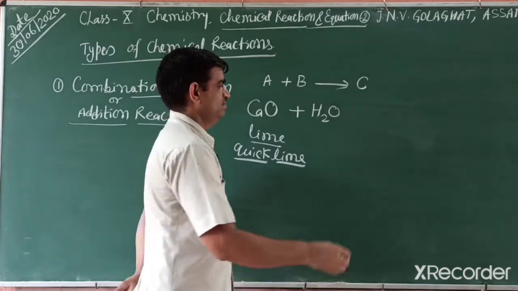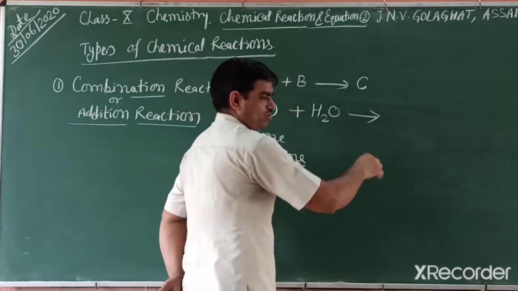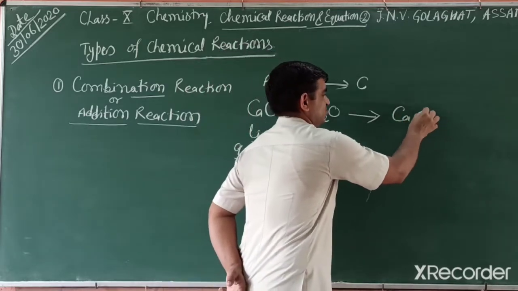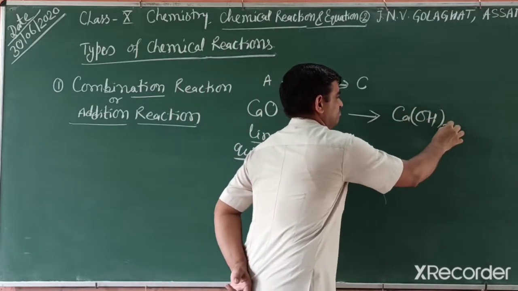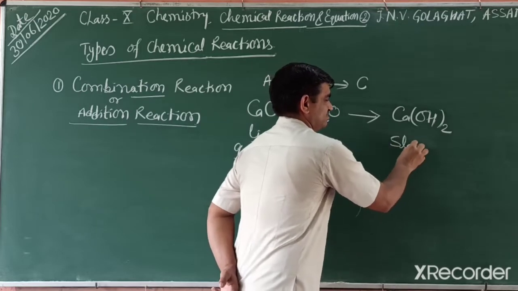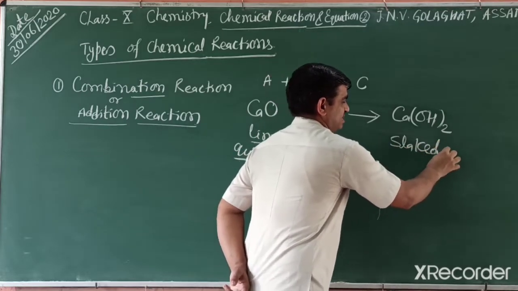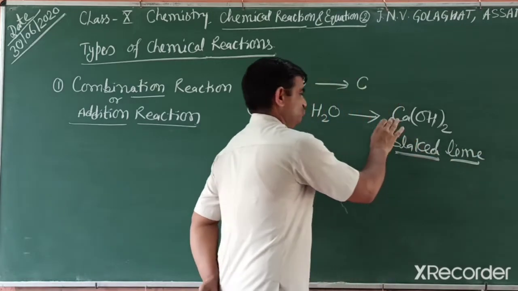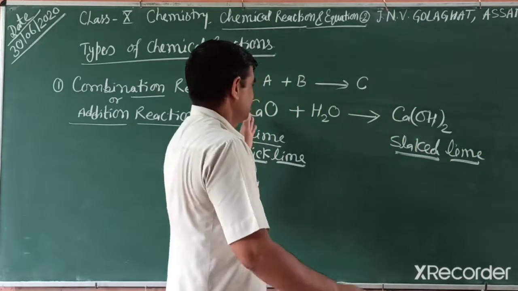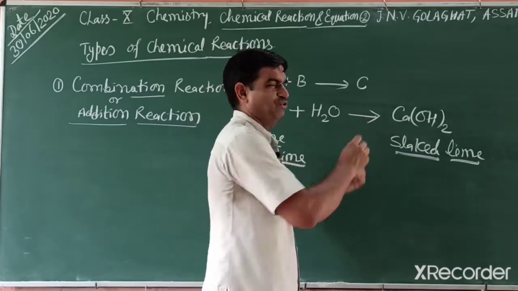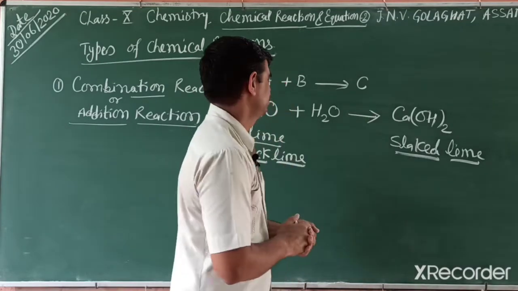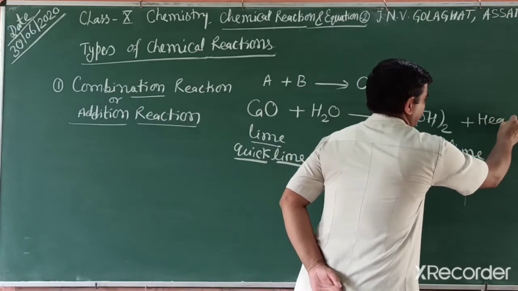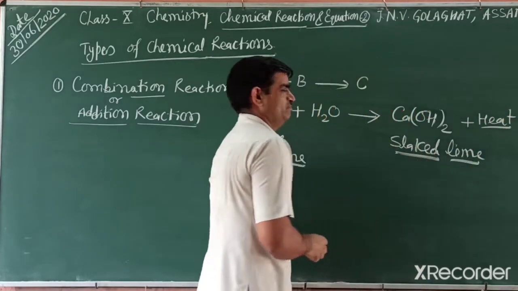Then what happens? It converts into the corresponding hydroxide, calcium hydroxide. You can say slaked lime. This one is slaked lime, and this compound is used for whitewashing. Lime, when you mix it with water, is used for whitewashing of our buildings. And a lot of heat is released in this reaction. So this is an exothermic reaction.